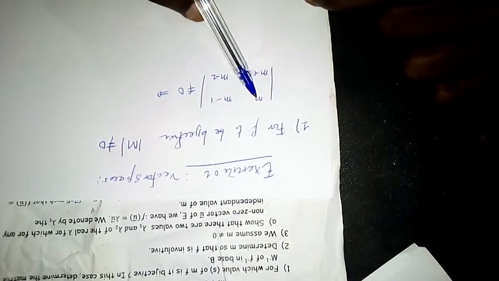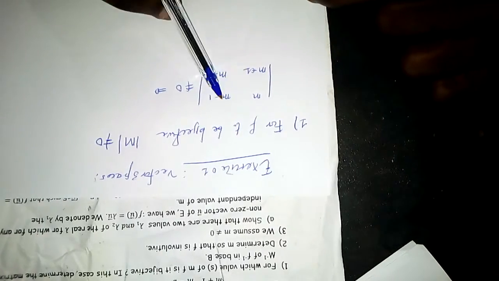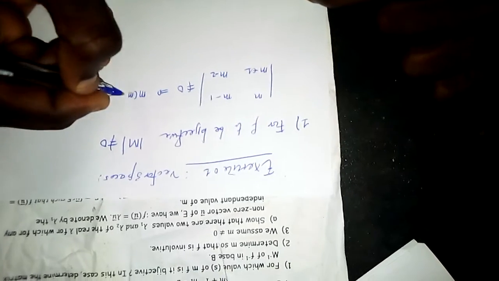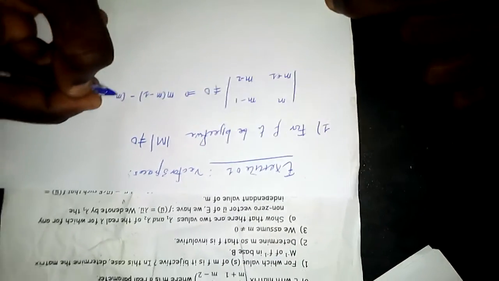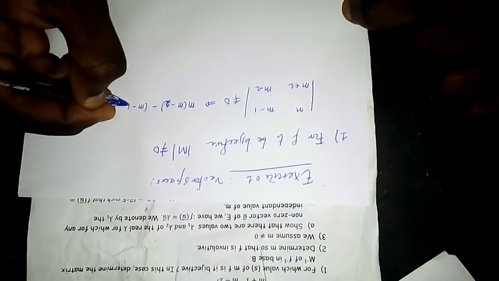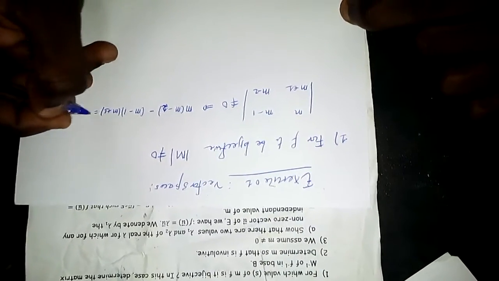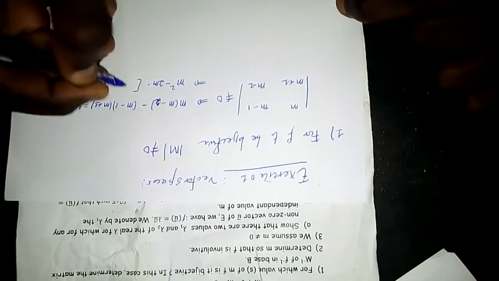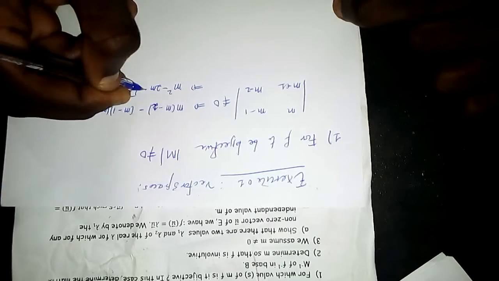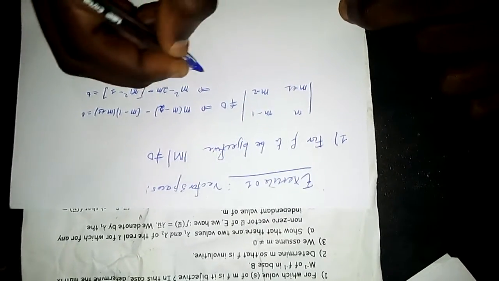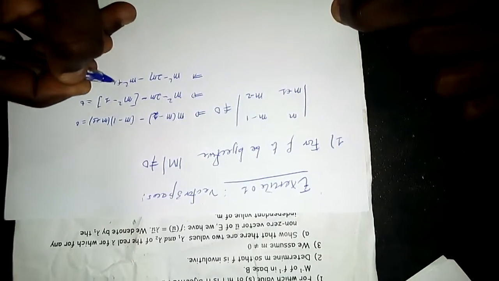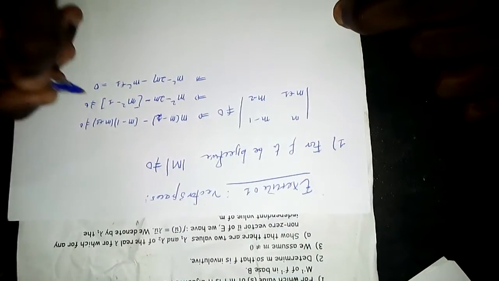This is a 2 by 2 matrix. So to find the determinant, we take the product of the elements in the leading diagonal, and we subtract the product of the elements in the non-leading diagonal. So we have m(m − 1) − (m − 2)(m + 1)... equal to 0. So this means m squared minus 2m minus (m squared minus 1), that's just the difference of 2 squares, is different from 0. So m squared minus 2m, then minus m squared plus 1, different from 0, pardon.